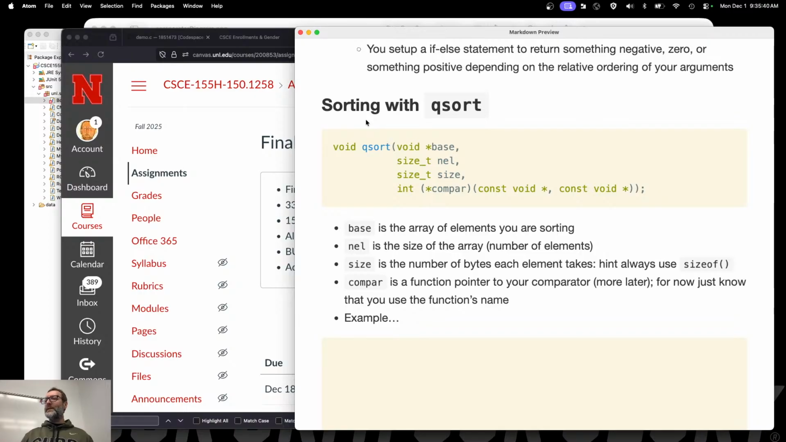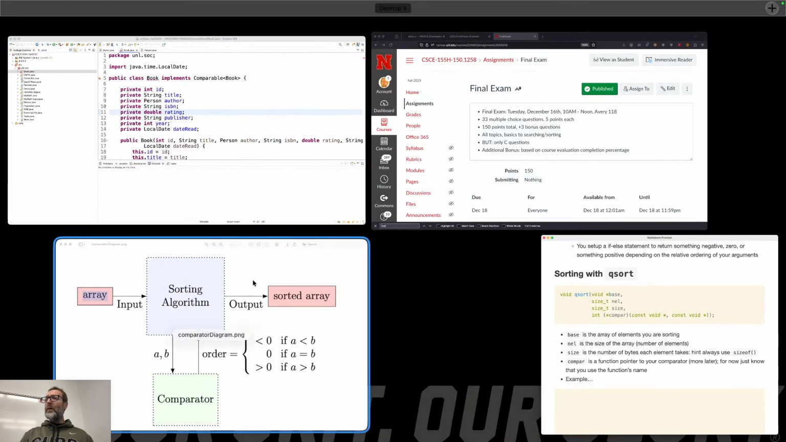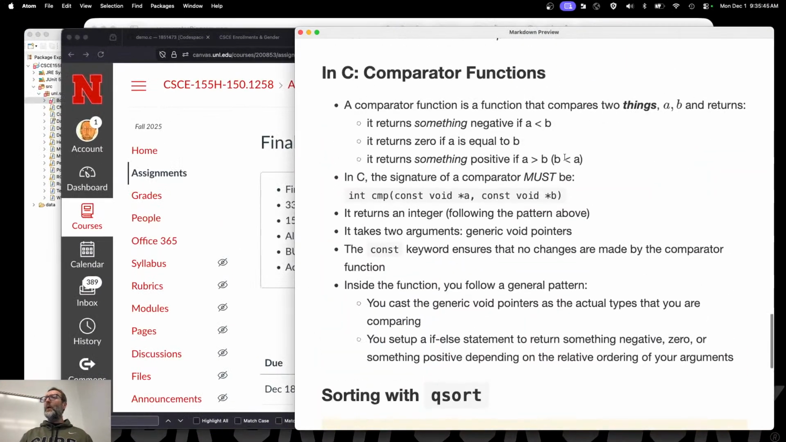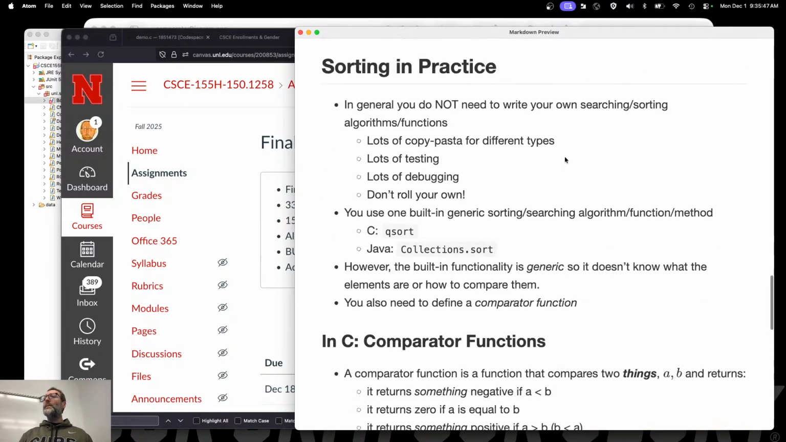That takes us to the end of the semester. What I want to do is remind ourselves of where we were. All right, so sorting in practice. Generally, you do not want to write your own searching and sorting algorithms. We did that with selection sort, and we saw that it sucked. And it's going to involve a lot of copy pasta for different types.